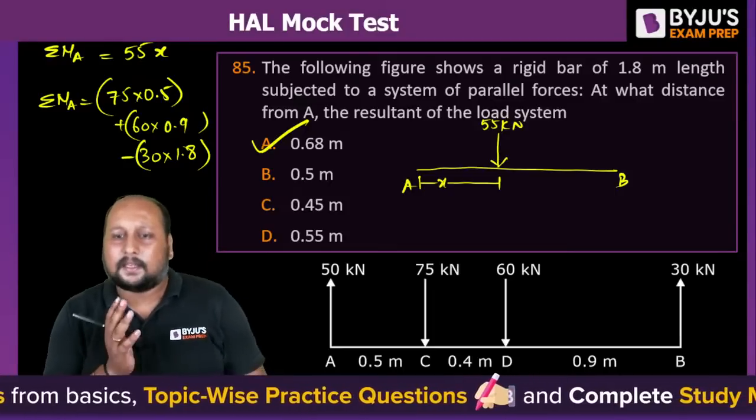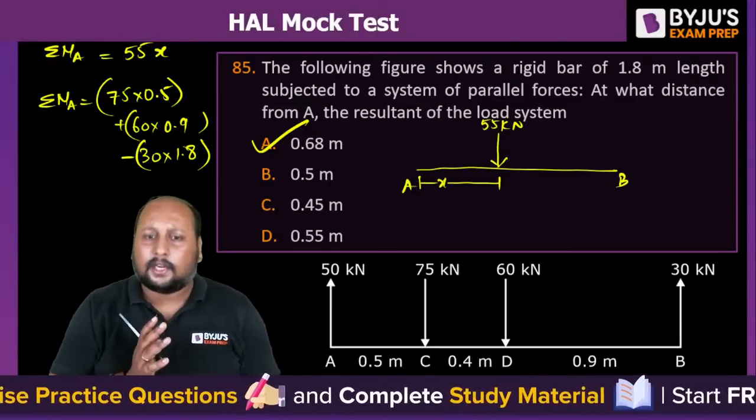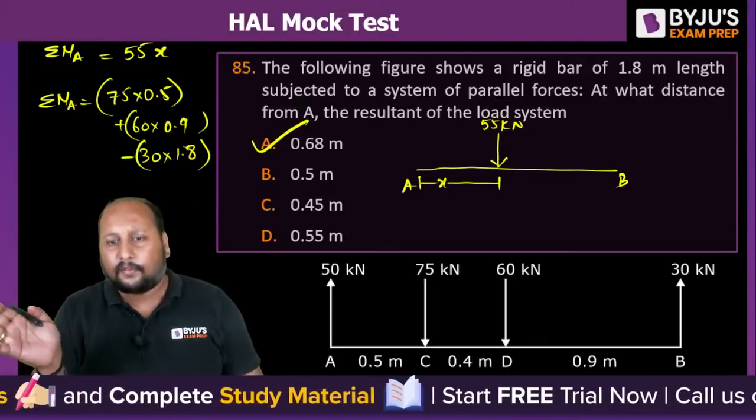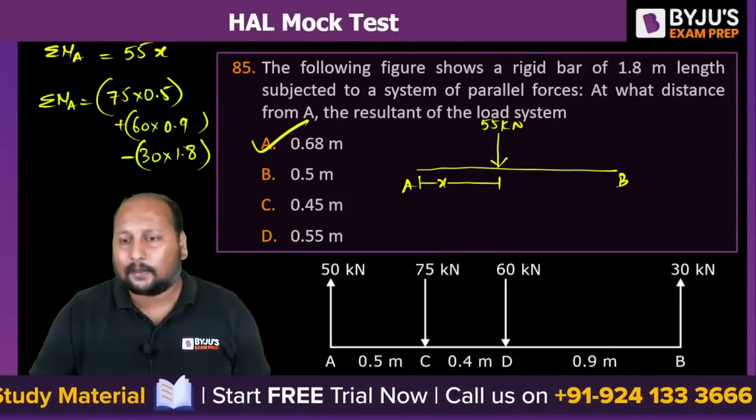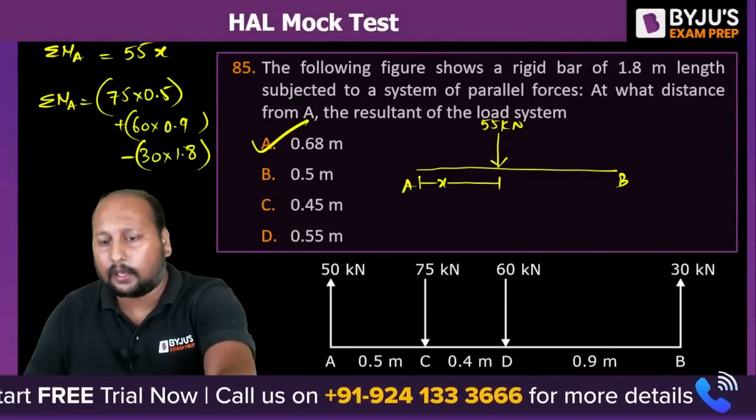Option A. How are you getting 0.5, guys? Please do let me know. It won't be 0.5. 0.68 something is the correct answer, option A. Okay, perfect. Next question.